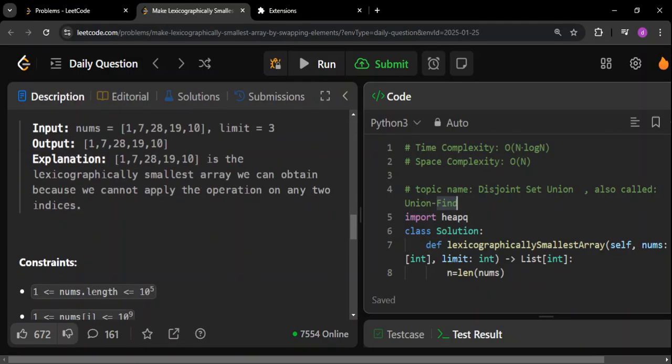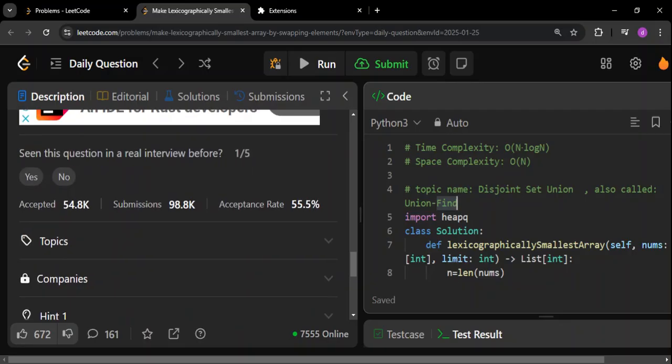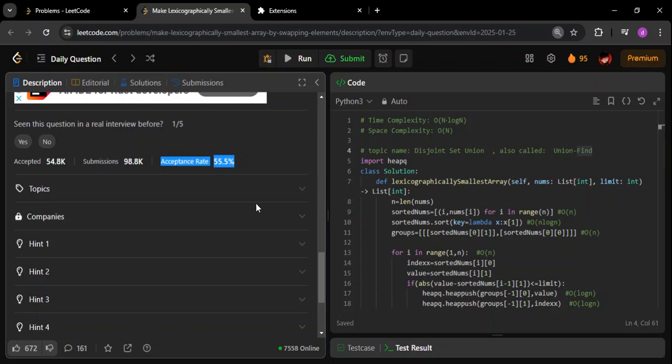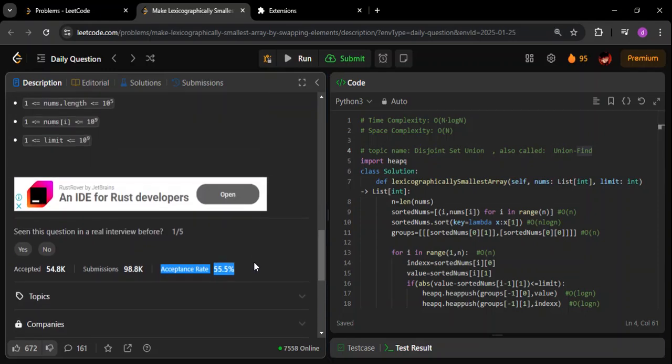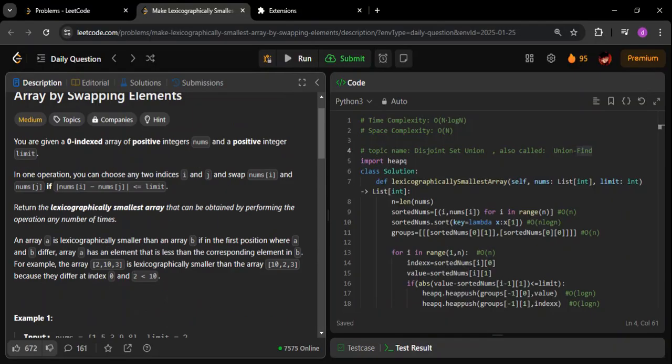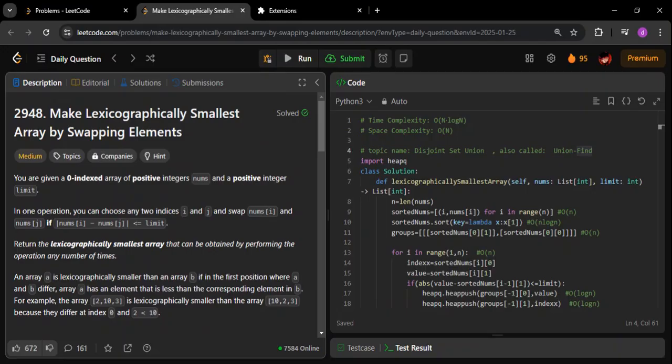I will again say, see the acceptance rate. If you are someone who is very experienced in LeetCode, you will get to know that this much acceptance rate is showing that this is a very hard level question. Currently it is 55%, but in the morning when I saw, it was around 51%. This is a FAANG level question. If you can solve this kind of questions, you can clear FAANG level interviews.